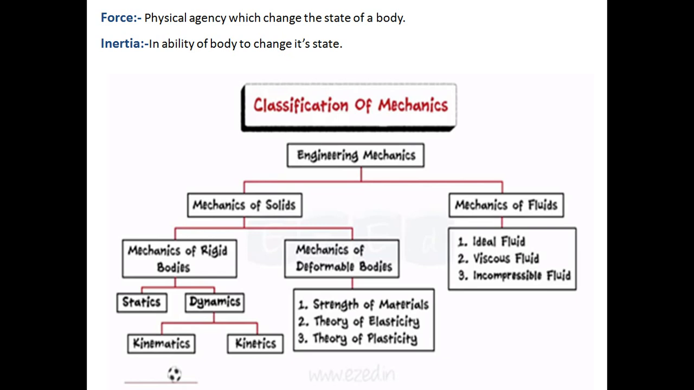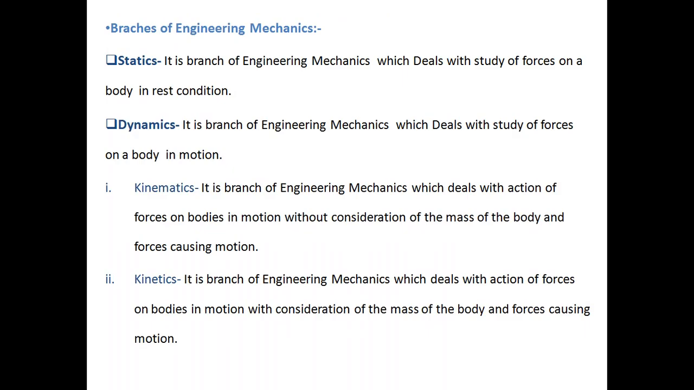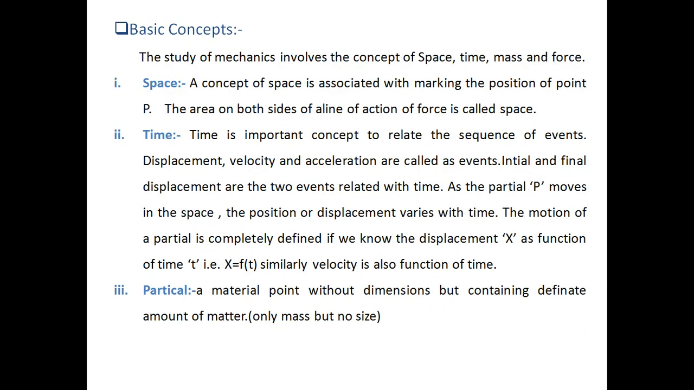In kinetics we have to consider the force as well as the mass of the body, the force which causes the motion, that also we have to consider. Okay, so these are the definitions that we have already discussed. Now what are the basic concepts? The basic concepts are space, time, mass, force. These are the basic concepts required while studying engineering mechanics. What is space?